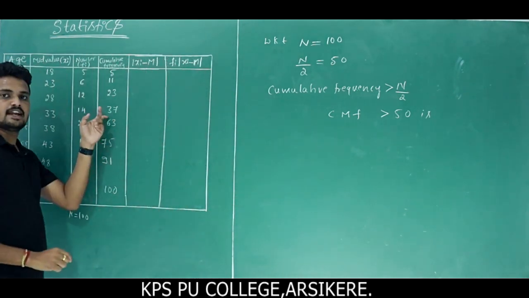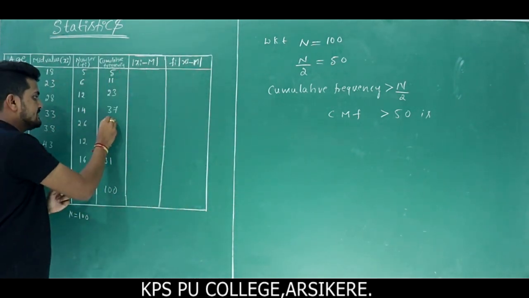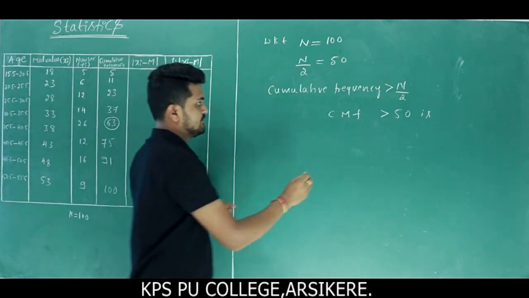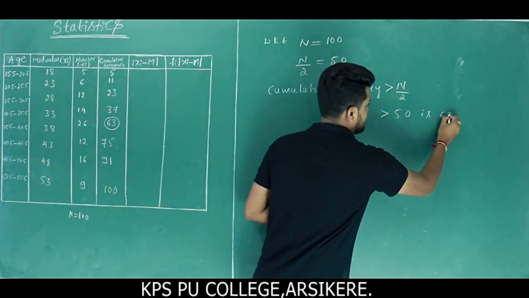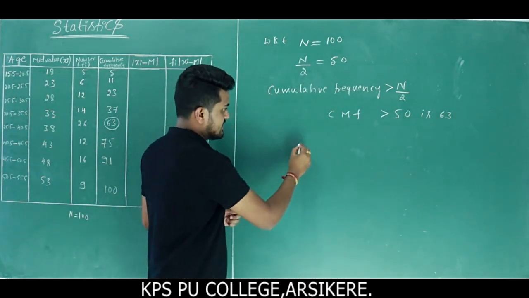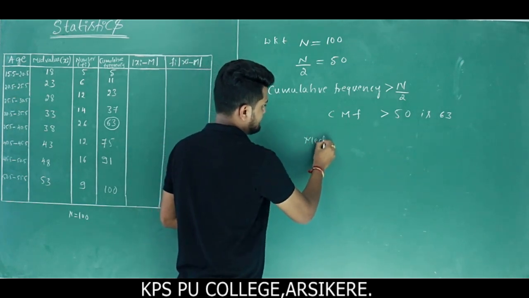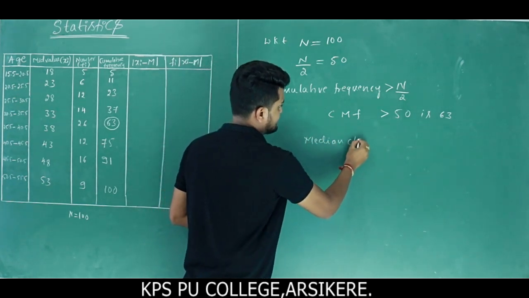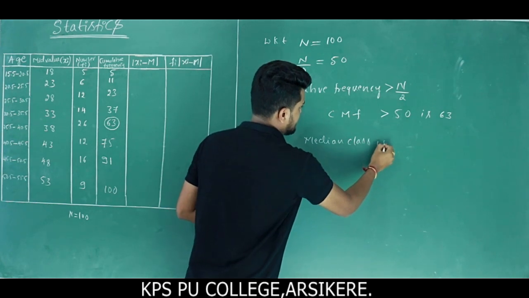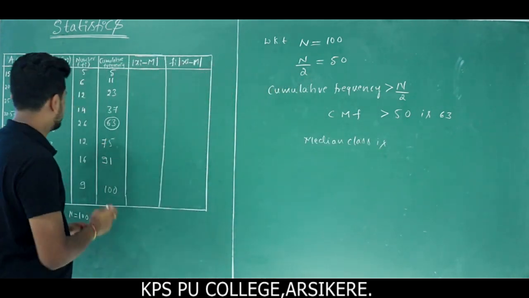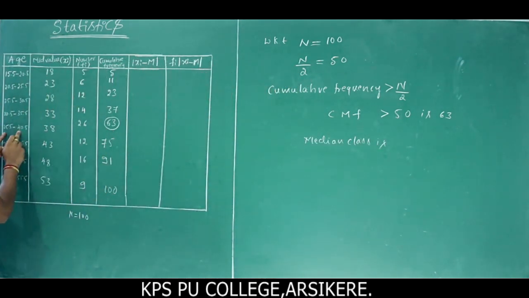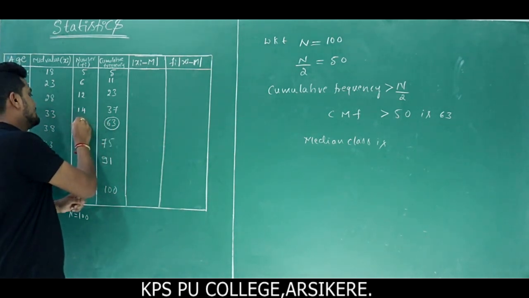The cumulative frequency we get is 63. Then the corresponding median class is 35.5 to 40.5. The corresponding frequency is 26.